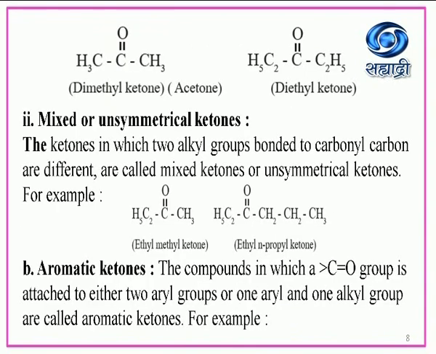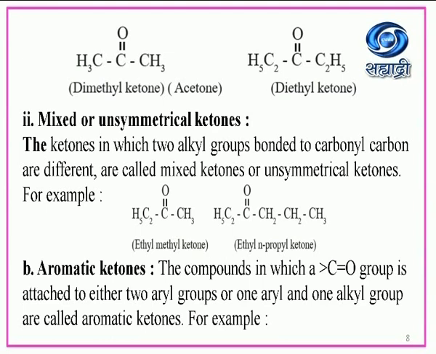For example, CH3-C=O-CH3, that is dimethyl ketone, common name acetone. In this example you will observe that two alkyl groups, that is CH3 and CH3, both groups are similar or same, and therefore it is a simple ketone or symmetrical ketone. Another example, C2H5-C=O-C2H5, that is diethyl ketone. In this example also you will observe that two alkyl groups are the same. So this is an example of simple ketone or symmetrical ketone.